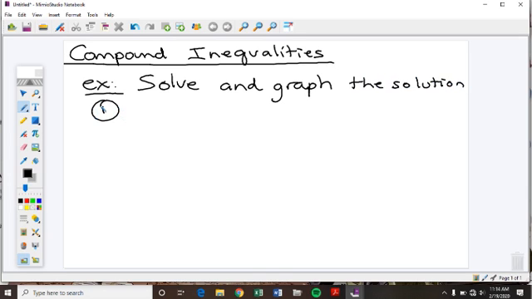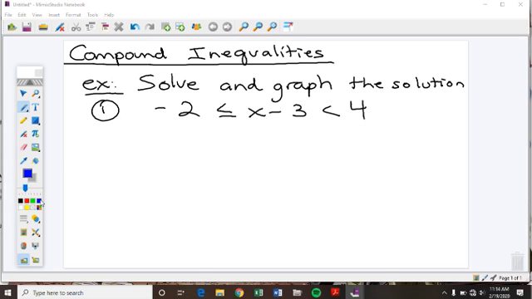And you'll notice right away, you will see why it's called a compound inequality. Do you see why it is called compound? There's two inequality symbols, right? That's why it's called compound. It does not make it any harder, it just means there's a little bit of extra work to do, and we have to pay attention a little bit more.